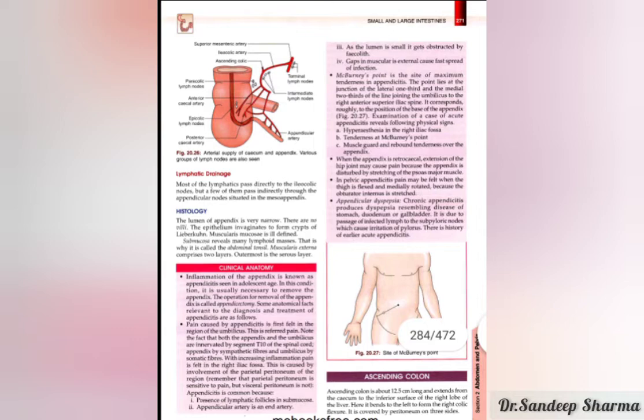detailed description of the appendix, and the important part is the clinical anatomy of the appendix. This is important for study purposes as well as practical purposes. Many of you friends may have a doubt: if the appendix is a vestigial organ, why is it needed in the body?